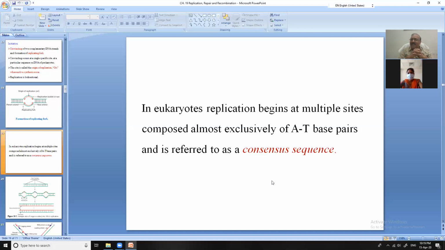You know, it is easy to break the bonds between adenine and thymine compared to guanine and cytosine, because in adenine and thymine there are only 2 bonds, and in guanine and cytosine there are 3 bonds. So it is easy to break the double bond. Where there is an excess of A and T, these bonds are broken down and the replication fork is created. So the bubbles are formed where there is an excess of adenine and thymine base pairs.